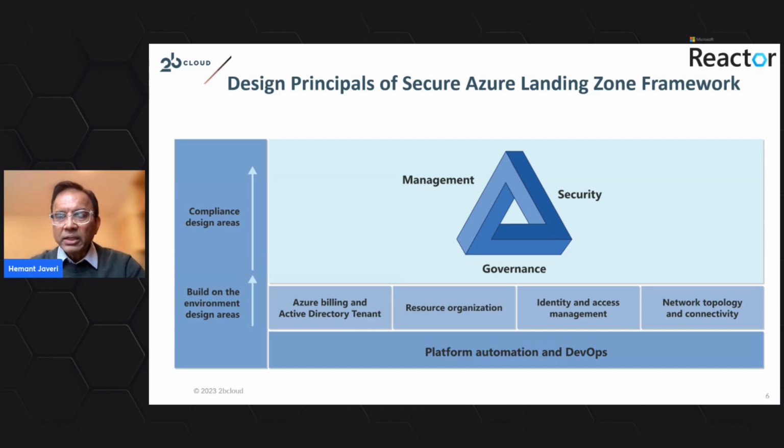The last part is the network topology and connectivity. This ensures that all the networking that needs to be in place to access your application or workloads within a cloud landing zone is reliable. So the three pillars are management, security, and governance. These are the key important principles that need to be followed to have a secure cloud landing zone. Next slide, please.